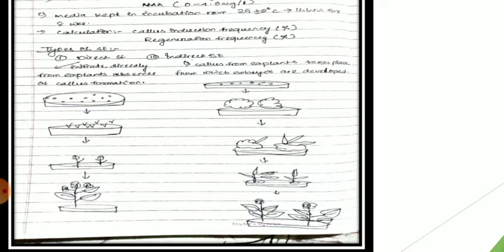And in indirect somatic embryogenesis, the callus forms from the explant, and from it the embryos are developed.